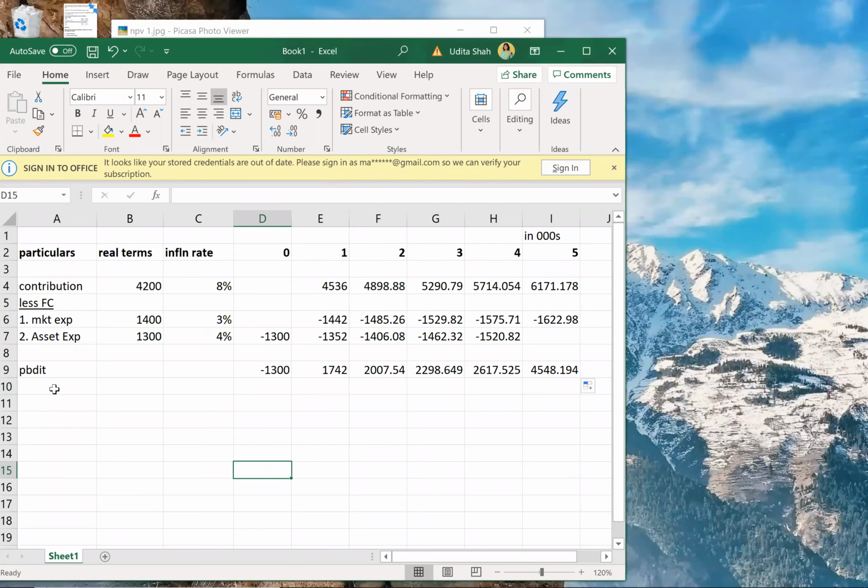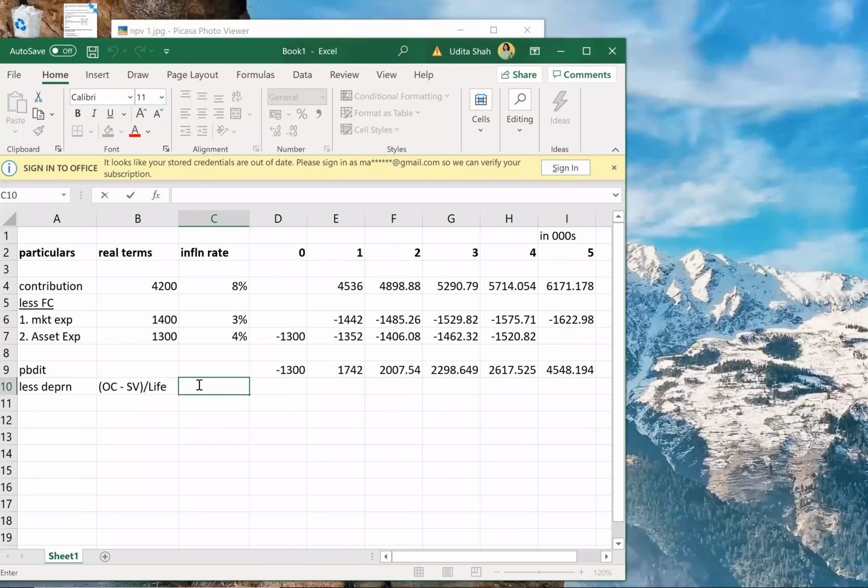From PBDIT, I'll deduct depreciation. Depreciation will be original cost minus salvage value, divided by the life of the asset, life of the project. So how much was the original cost? Original cost was the initial investment, which becomes the cost of the asset.